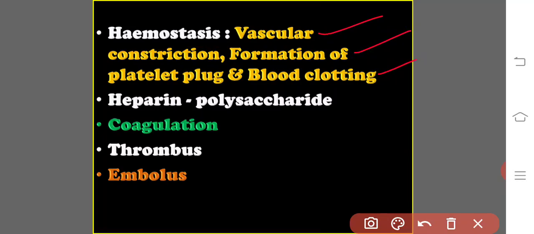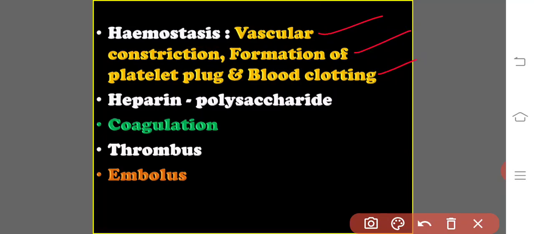If blood is drawn from the body, then it forms a gel called a clot. For example, if a blood capillary gets ruptured, the blood platelets fuse with each other and close the ruptured place.